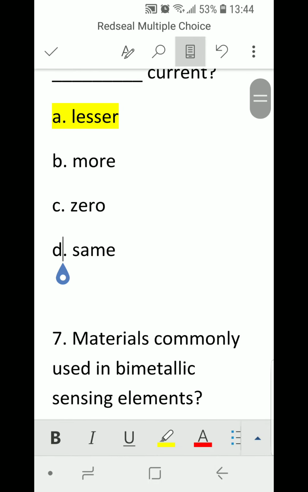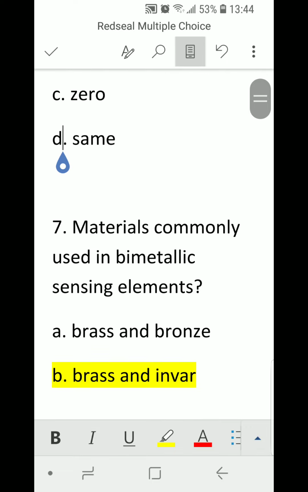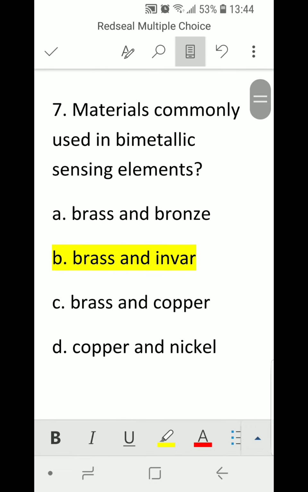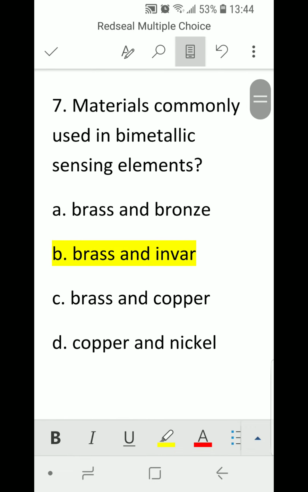Number 7. Materials commonly used in bimetallic sensing elements is A. Brass and bronze, B. Brass and invar, C. Brass and copper, or D. Copper and nickel. Correct answer is B. Brass and invar.